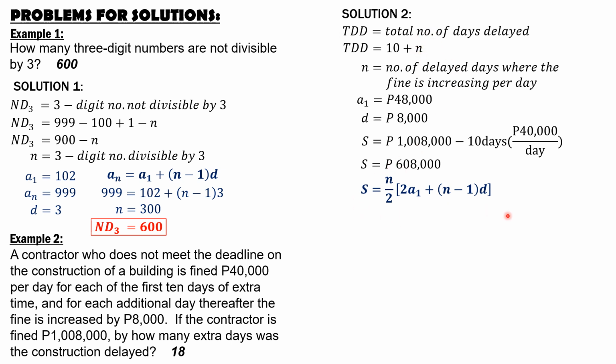The common difference is 8,000. And the first term is 48,000. So only n is unknown. So substitute 608,000 equals n over 2 times quantity 2 times 48,000 plus quantity n minus 1 times 8,000. So using your high-tech calculator, solving for n gives n equal to 8. So therefore, the total number of days the construction is delayed is equal to 10 plus 8, and that is 18.